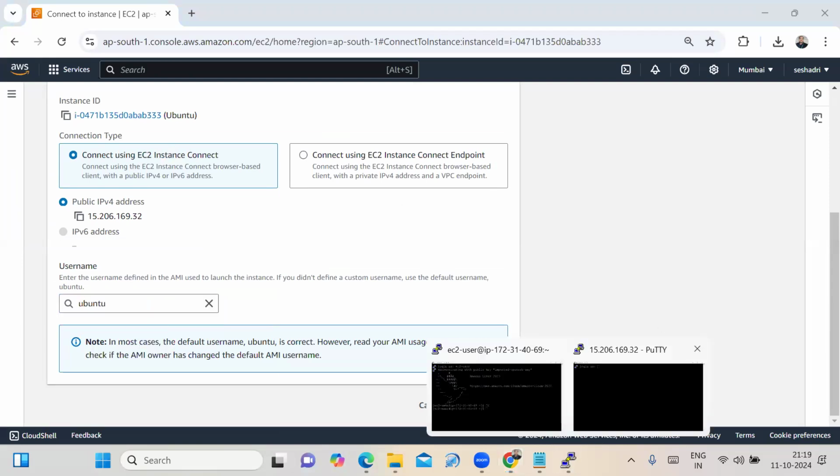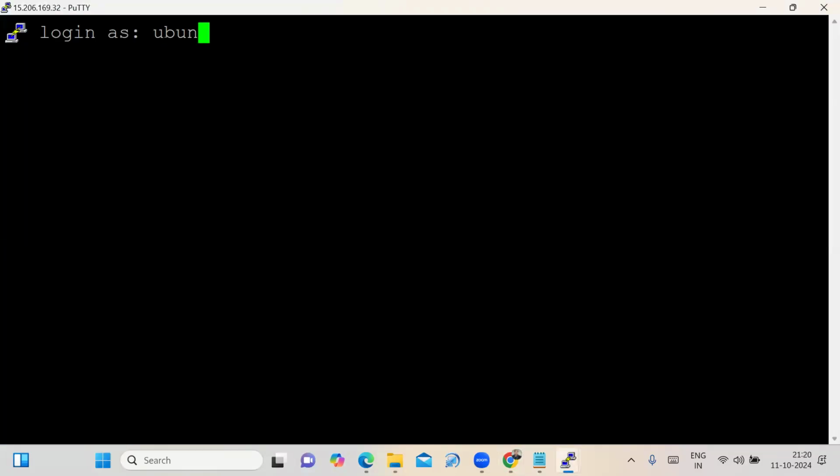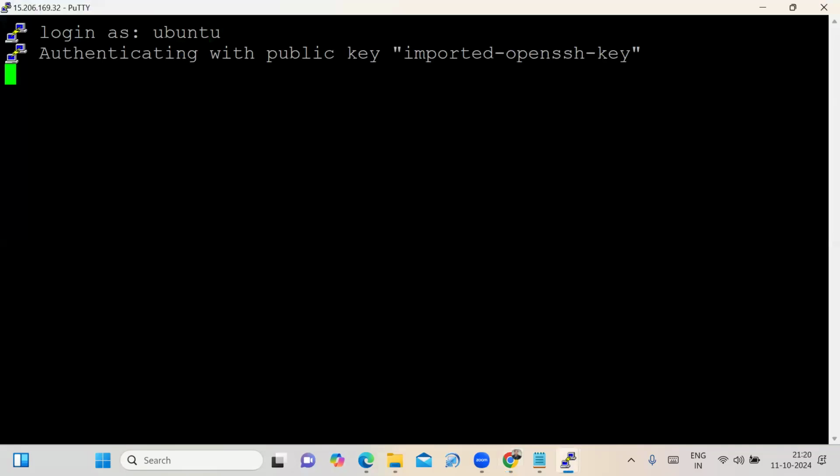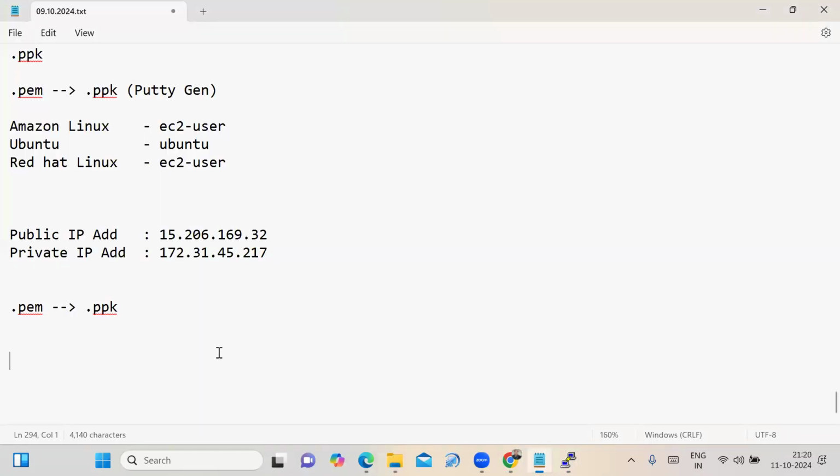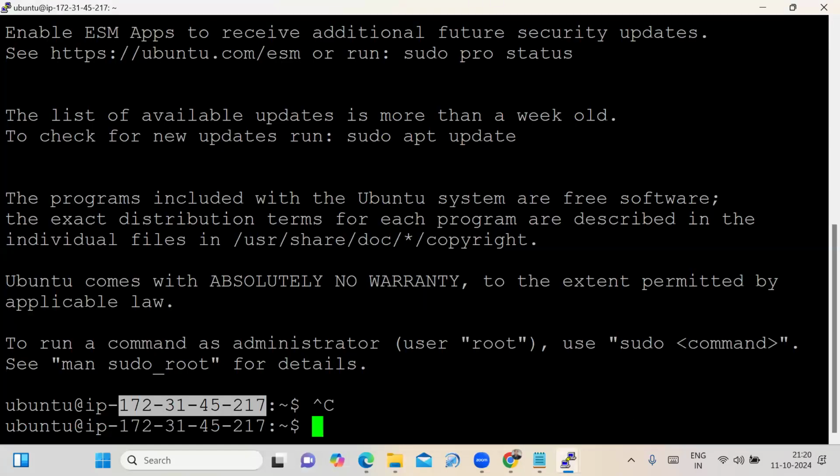Ubuntu. That's why you have to log in as Ubuntu. Click on enter. Now I am connecting to the Ubuntu server. See that, these two IP addresses are the same, which means I am connected to the Ubuntu server.